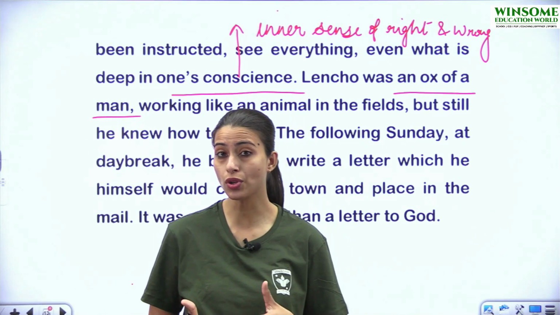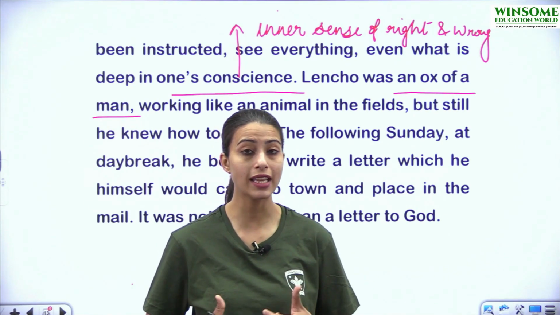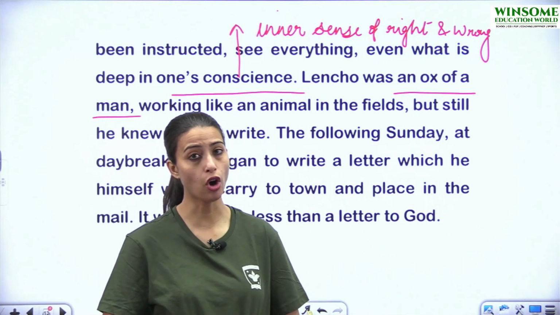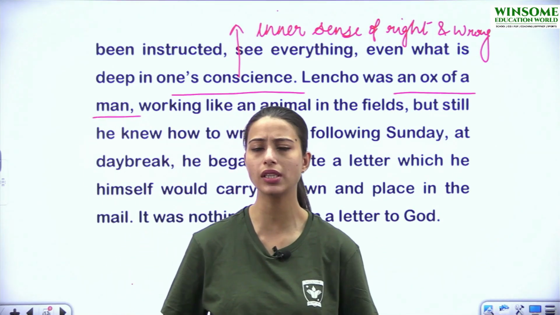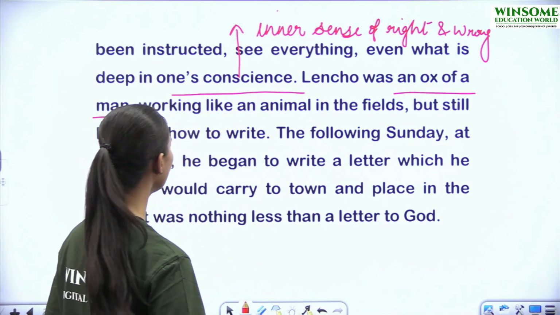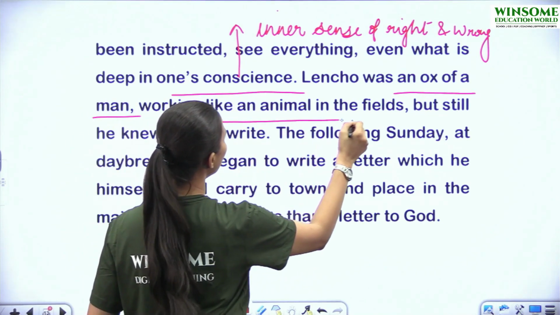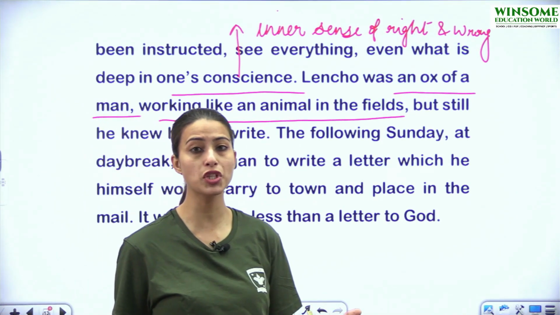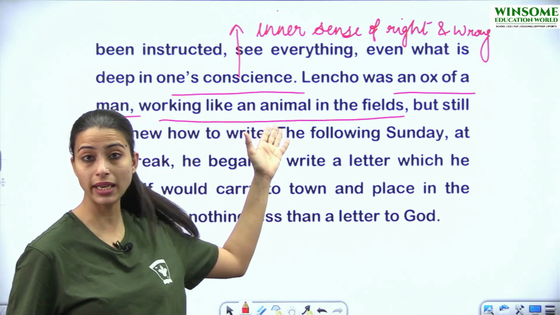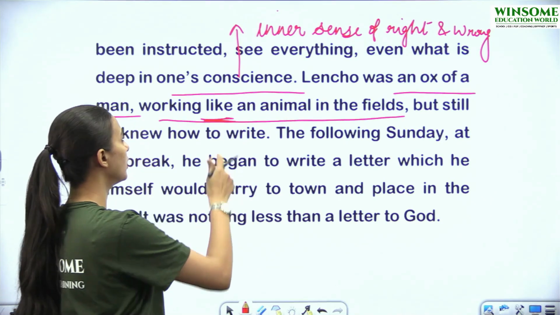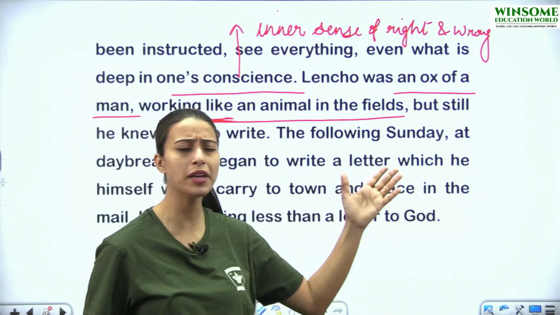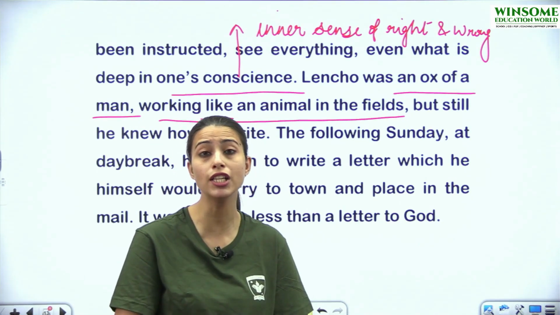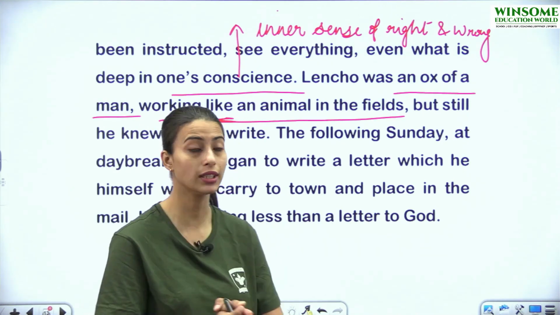Like, why do we use oxen in our fields? So that they can plow fields. Okay, so here Lencho is also compared to an ox, that he was as hardworking as an ox is. Working like an animal in the fields. You can see like an animal here. What literary device has been used here? It is simile, because you can see the use of like here. So he was working like an animal in the fields, means he was working hard. He was struggling hard in his field so that he could get good results.